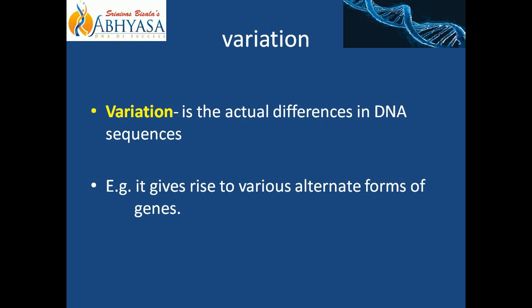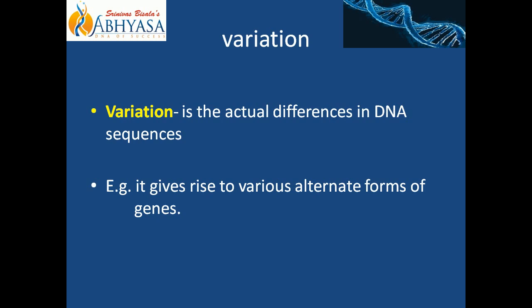You and me, we look different, we are different, you and your friend are looking different. It is mainly because of this variation. What is this variation? It is nothing but the actual difference in DNA sequence. Understood? Now DNA has suddenly come into the picture. Because DNA is your genetic material. The transfer of characters is occurring via DNA. Okay, characters do not jump from parents to children just like that.